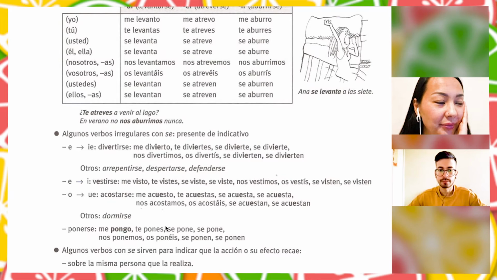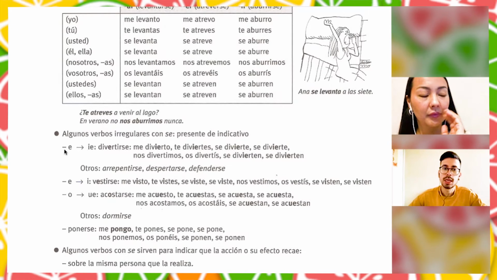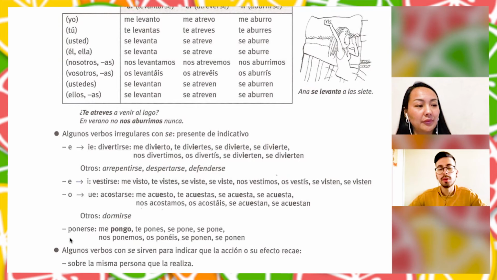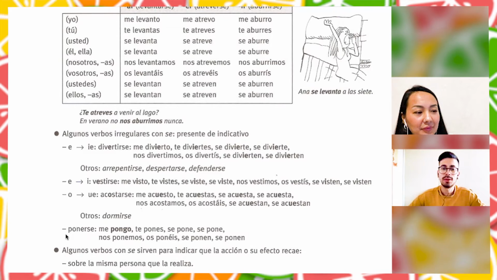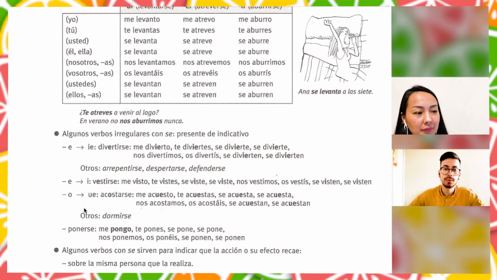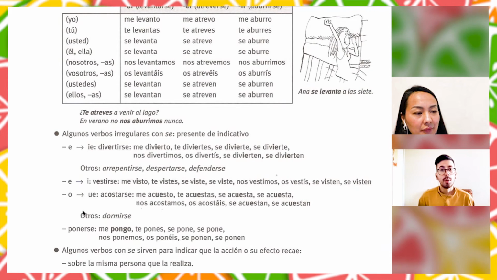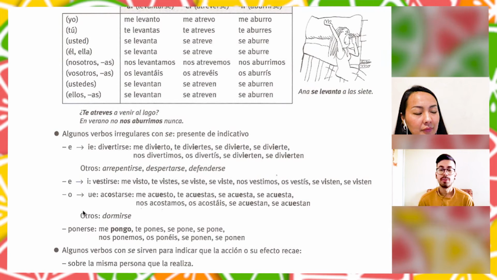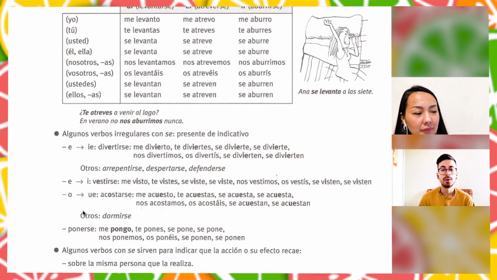Soñar. So we have these verbs that only change these vowels, or we have others that don't change at all, right? Ponerse, also like to wear something. Me pongo, te pones, se pone, and so on. Nos ponemos.